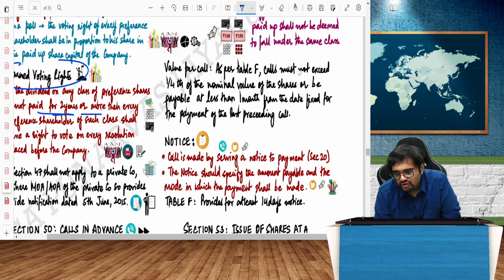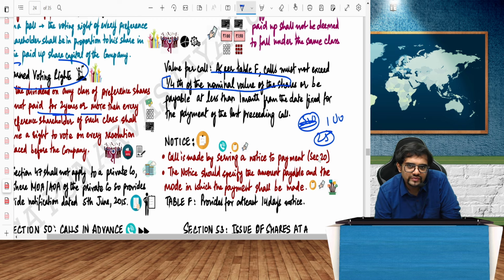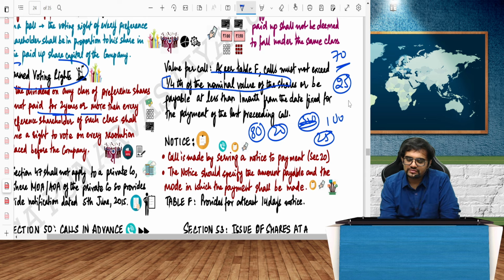As per Table F, the calls must not exceed 1/4 of the nominal value of the shares. So if, for example, it is 10 each, the maximum 1/4 is what? 2.5 rupees. Or if the nominal value is 100 rupees, each time you call, you can call a maximum of 25 rupees. So if you have already called 80, the remaining 20 you can call. But if you have already called 70, you can maximum call only 25 rupees worth. It cannot be more than that, is what they are trying to tell.